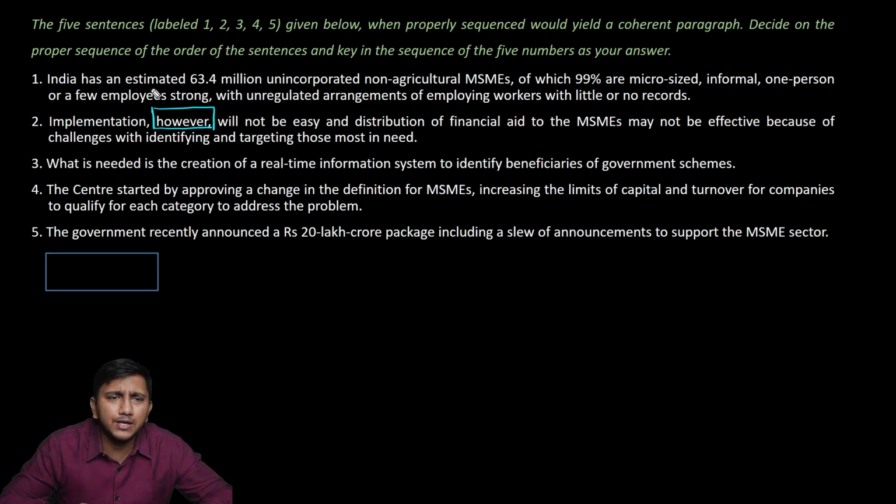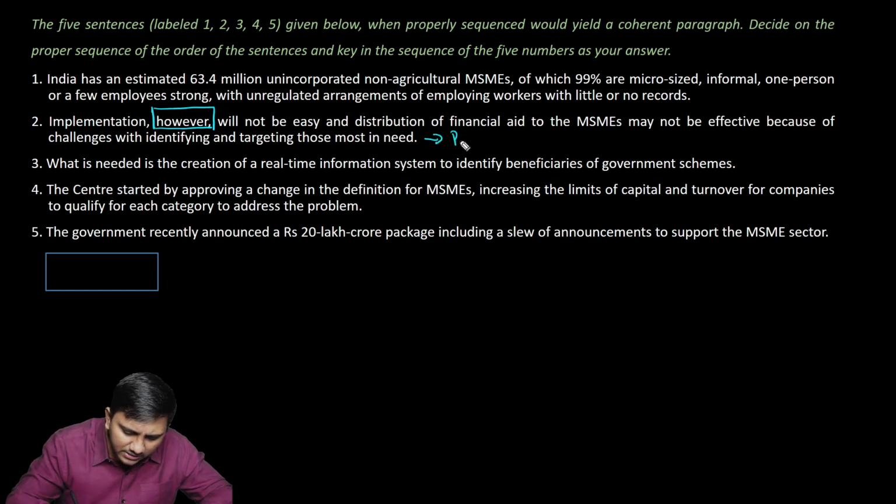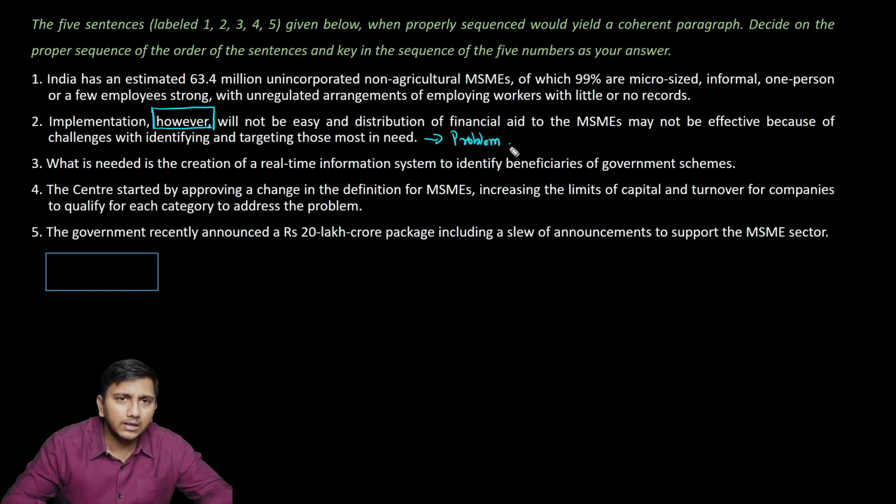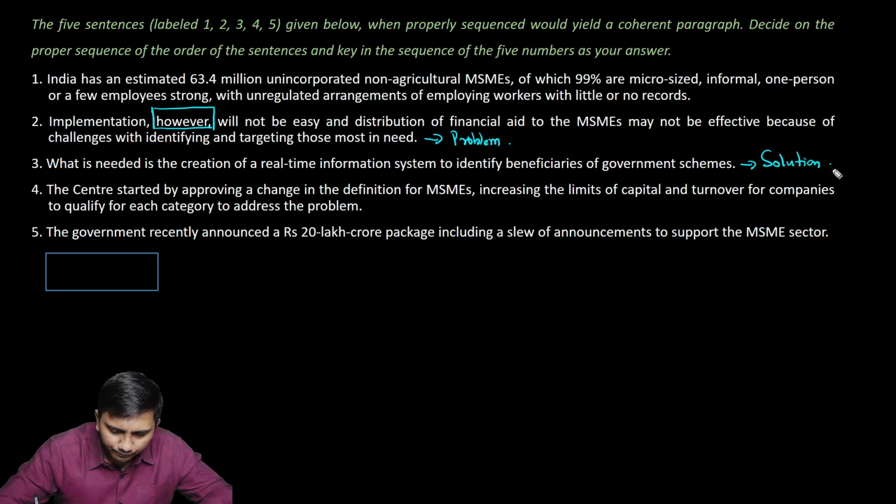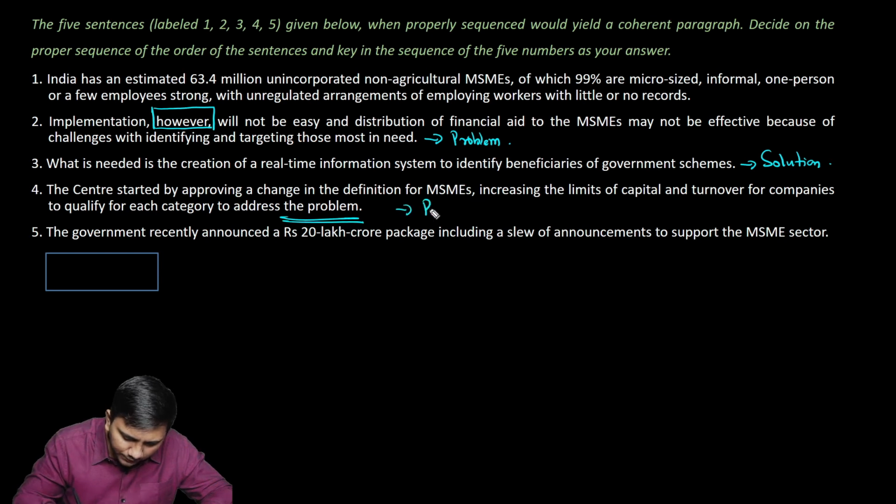Statement 1 speaks of the huge numbers of unincorporated non-agricultural MSMEs, and this is speaking of challenges with identifying and targeting those most in need. So I think these two could be related here, but for now, let's say this is speaking of a problem. What is needed is the creation of a real-time information system to identify. So this is speaking of a solution, definitely. The center started by approving a change in the definition of MSMEs, increasing the limits of capital and turnover for companies to qualify for each category to address the problem. Look at this. Address the problem. So this is definitely part of the solution.